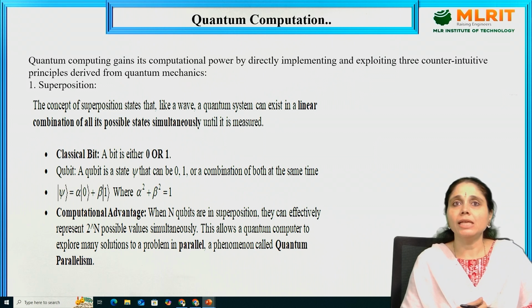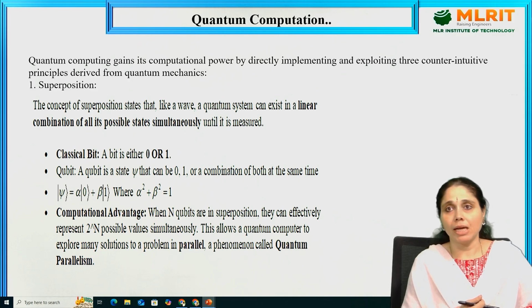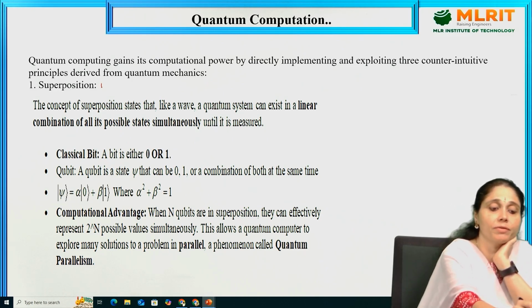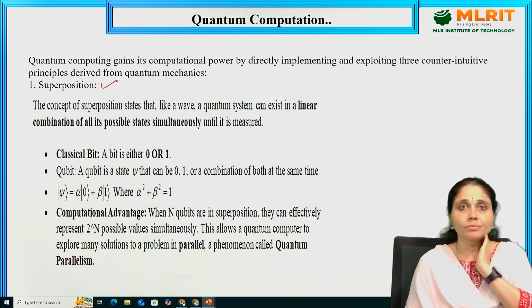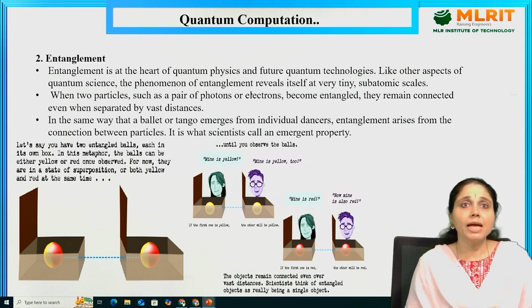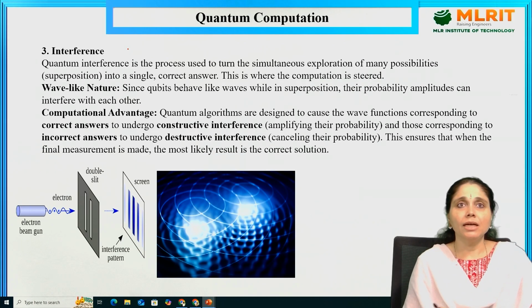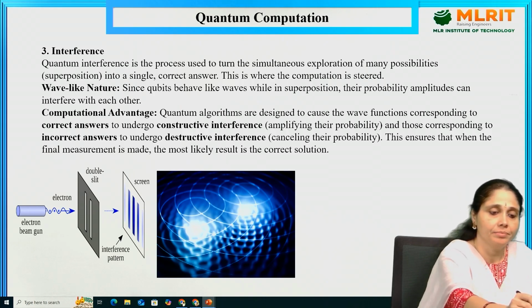Next, quantum computation gains its computational power by directly implementing and exploiting three counterintuitive principles derived from quantum mechanics. What are the three principles? First is the principle of superposition. Next one is entanglement. And the third one is interference.